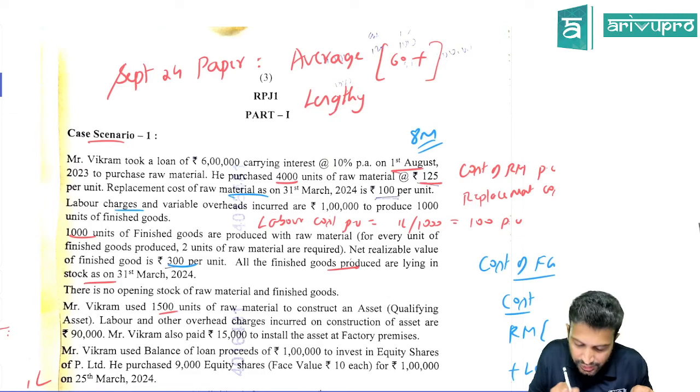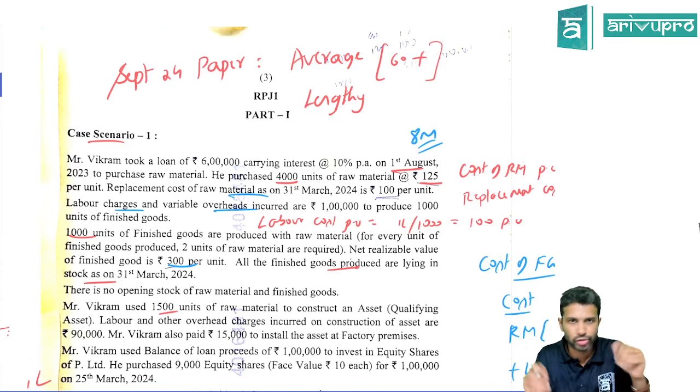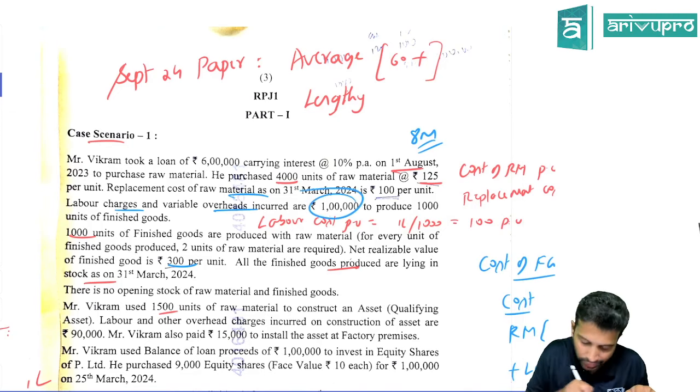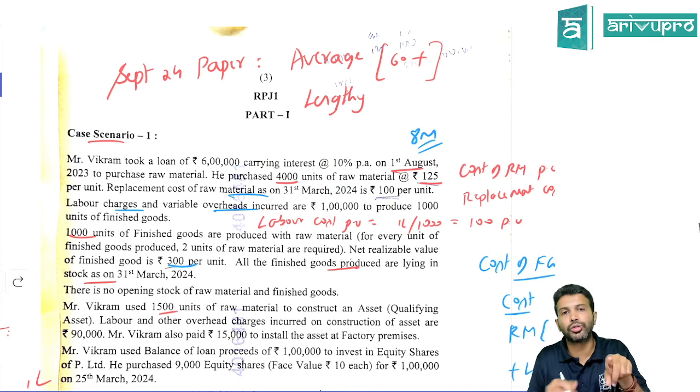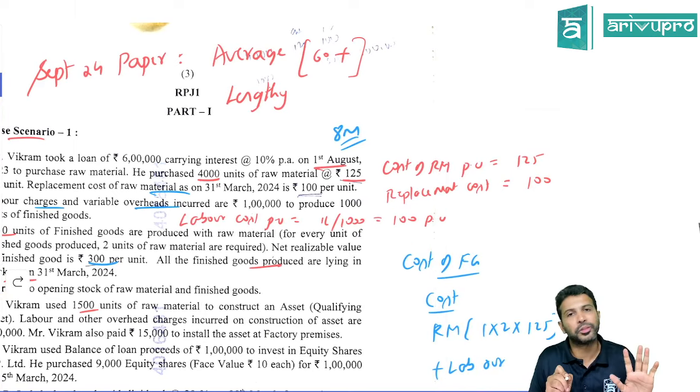Okay. Then there is labor and other charges which you have incurred as well. To produce the goods, obviously you'll have to incur other cost as well. That is 1 lakh to produce 1,000 units of finished goods. So 1 lakh is the total cost for 1,000 units. For 1 unit, how much is it? 100 rupees per unit.